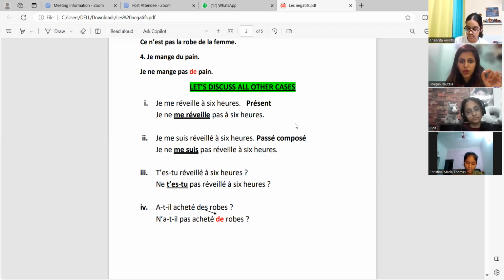We are following inversion. How are we doing that? If you're not getting that, it's okay. Right now, just pay attention to the negation. If you have a doubt about the way the sentence is being formed, no worries. We are going to do that in passé composé also. When I do past tense, we're going to discuss this again. Right now, just pay attention to ne pas. Where am I supposed to write this ne pas? Rida, can you elaborate about the third sentence? How are we writing ne pas?